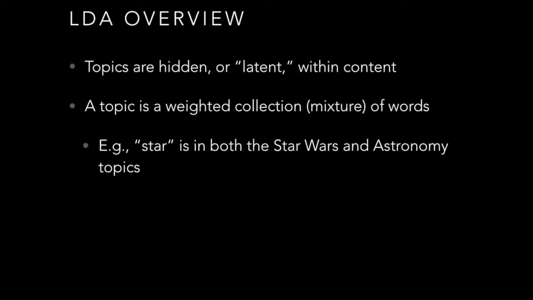This means that if you have all the words in the English language, a particular topic about Star Wars may have weights for things like Star and Wars and Luke or Jedi or Force that are much higher than weights for Mary or fantasy or sports or soccer or something like that. You'd have other topics that would have similarly different weighting schemes for all the words in the English language, where words that are most closely associated with a particular topic get the highest weight, and words that are not associated with that topic get the lowest weight.